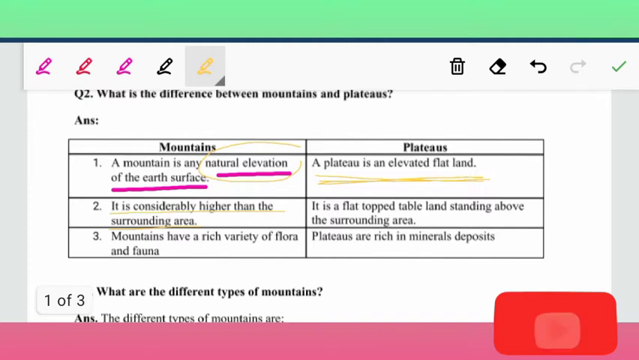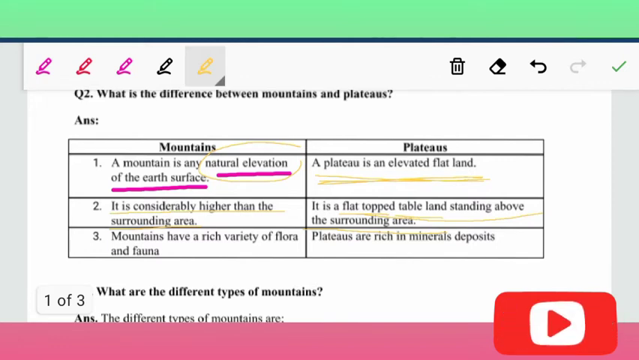And plateau, it is a flat top table land standing above the surrounding area. It is also above, but it is flat. It is flat from the top. That is why it is also known as tableland. Flat means it's flat like a table, and mountain is not flat like a table at the top. It is having a peak, sharp peak.